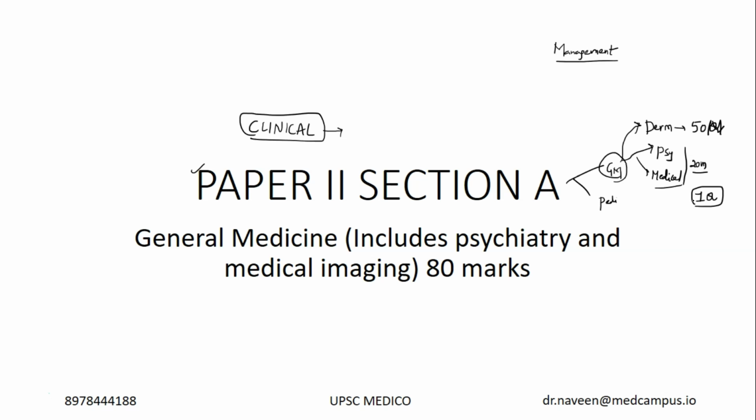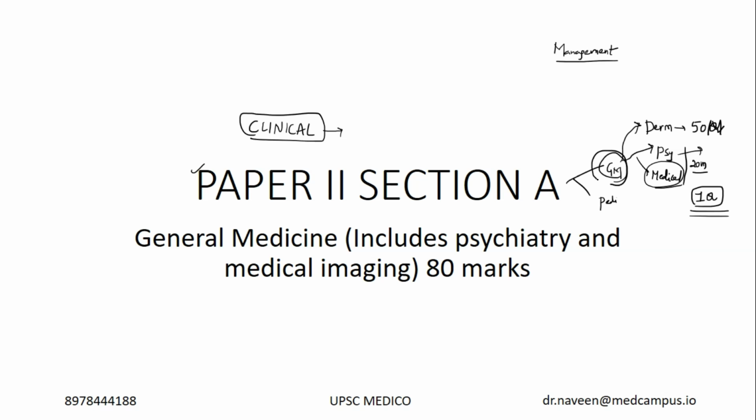That means these 4 or 5 little topics given in psychiatry, like schizophrenia, bipolar disorder, depressive disorders and all. And also from medical imaging, you have principles of CT, MRI, 2D echo and ultrasound. You have to be thorough with these 4 or 5 topics, because though the weightage is little, they are being asked in the mandatory section, so you need to answer them.